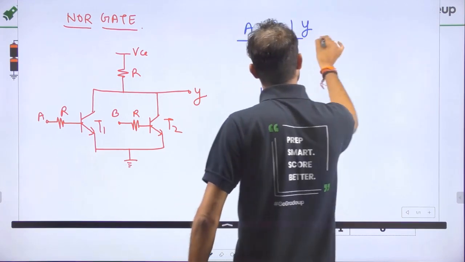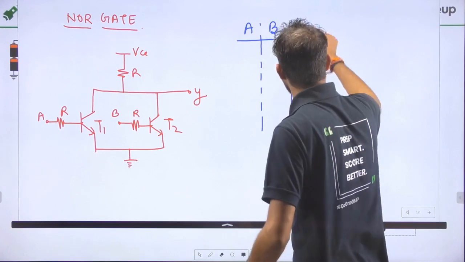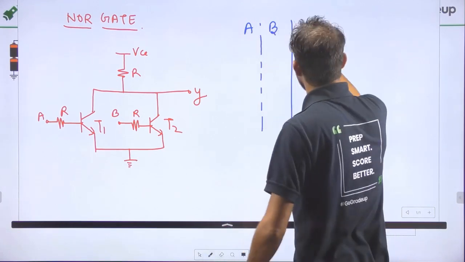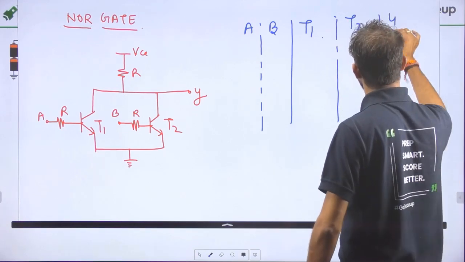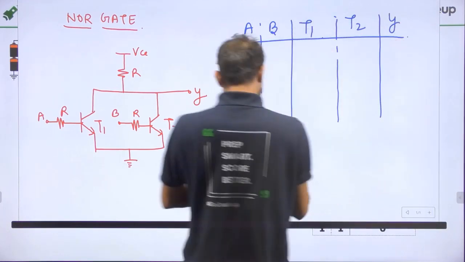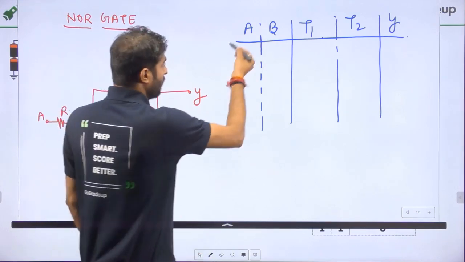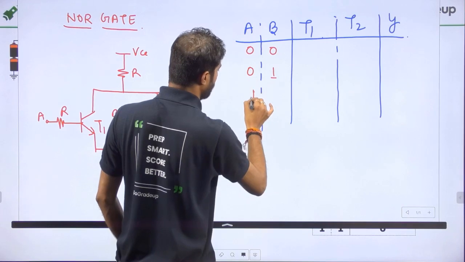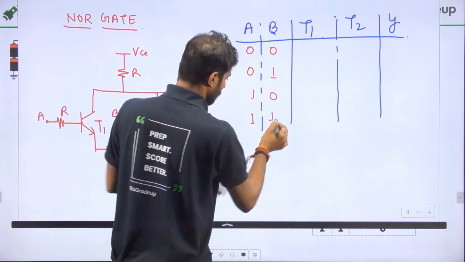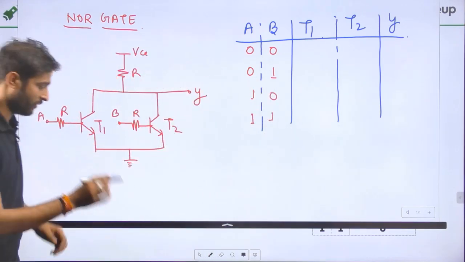So there will be the condition for A, and the condition of B, that is output Y. Before going to this Y, I am also writing T1, T2, and the output Y. For the 2 inputs, there will be 4 possible combinations: 0 0, 0 1, 1 0, and 1 1. The 4 possibilities are like this, right?